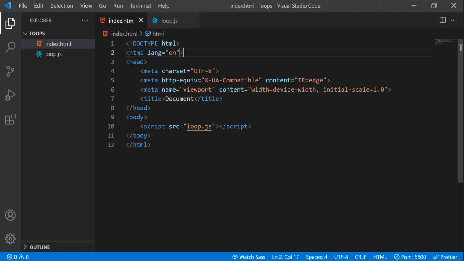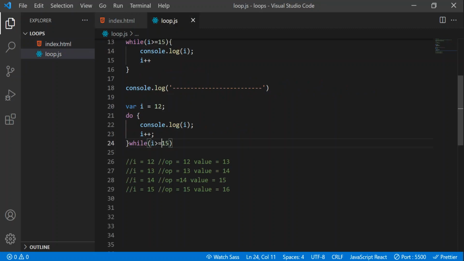Let's see that. Here we all know that first I value is equal to 12 and output will also be directly 12, and after that I value will be incremented. It means value will become 13 now. Is 13 greater than 15? No. Then program control flow will come out of that loop. But already output is printed as 12, right? So we got that 12 only.